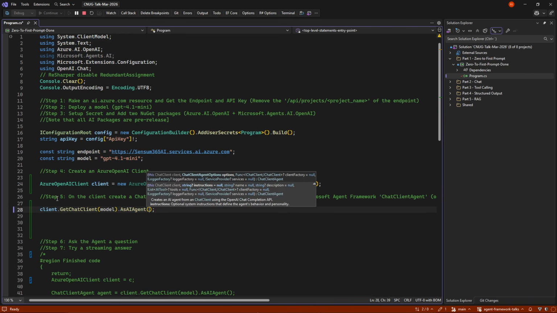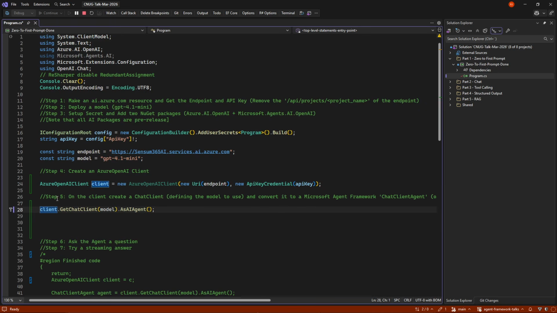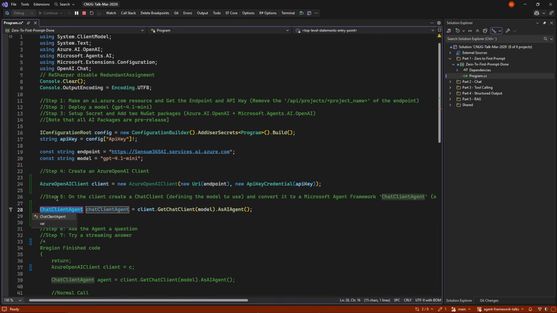On this, we can set a bunch of different things. We'll go slowly through them throughout the talk, but for example, instructions and tools and so on. But for now, we're just going to make an agent, plain and vanilla, and we can call it agent. You can see this is a chat client agent, which you can, if you wish, call an AI agent instead, which is a more generic version of a chat client agent. They can do the same, so no problem. So now we have our agent.